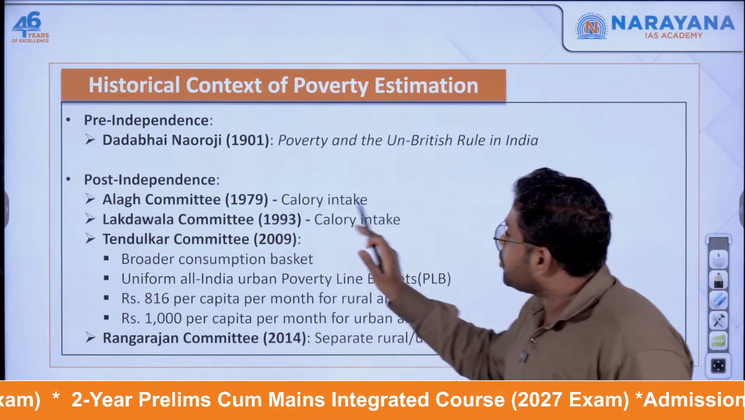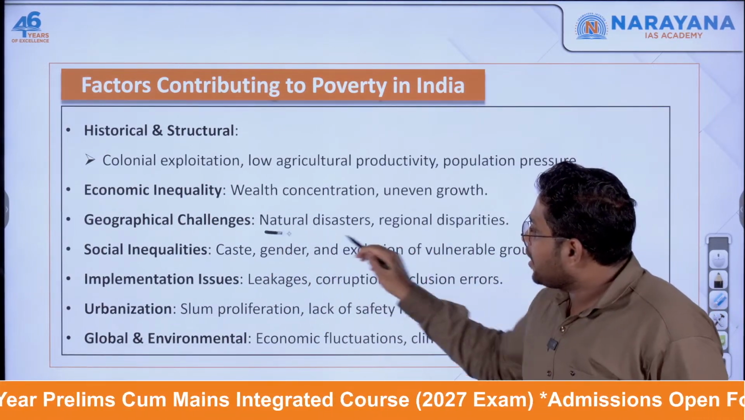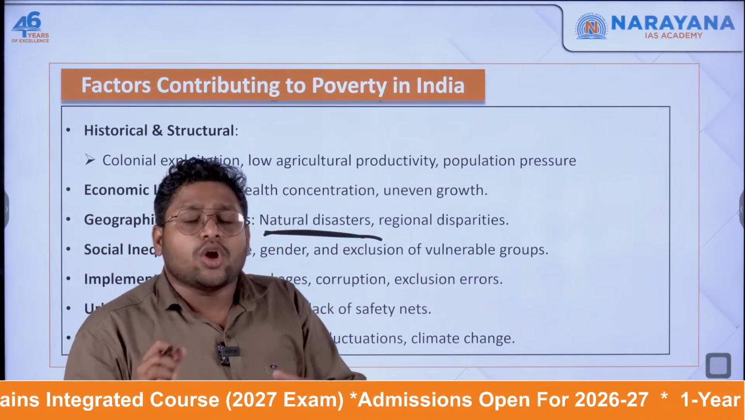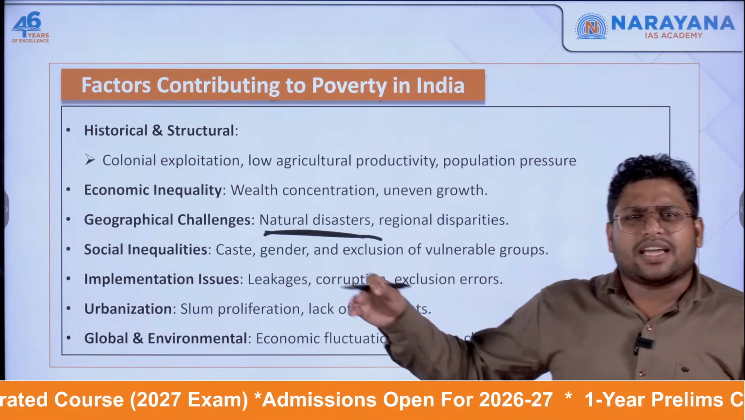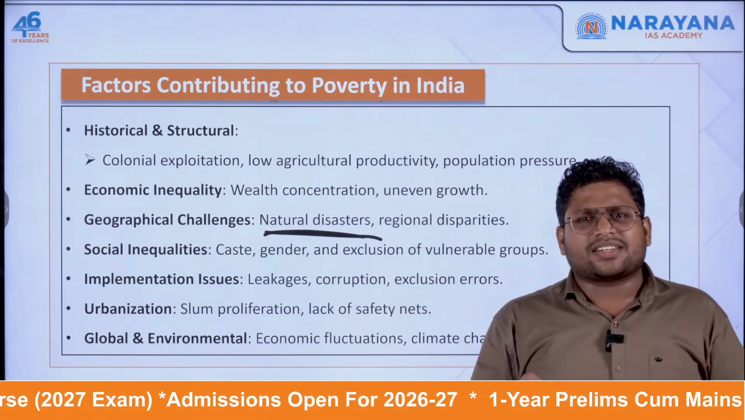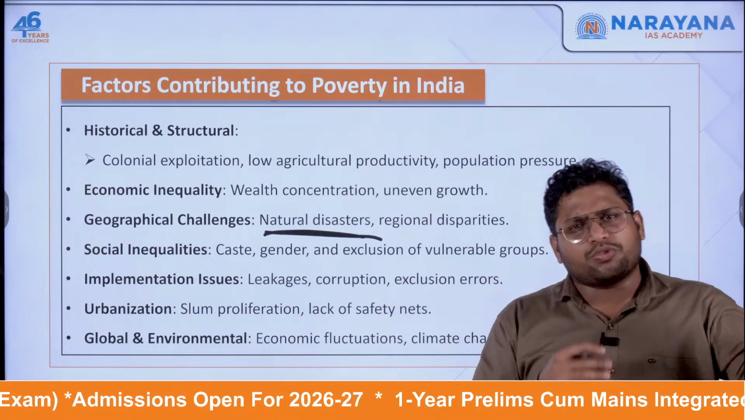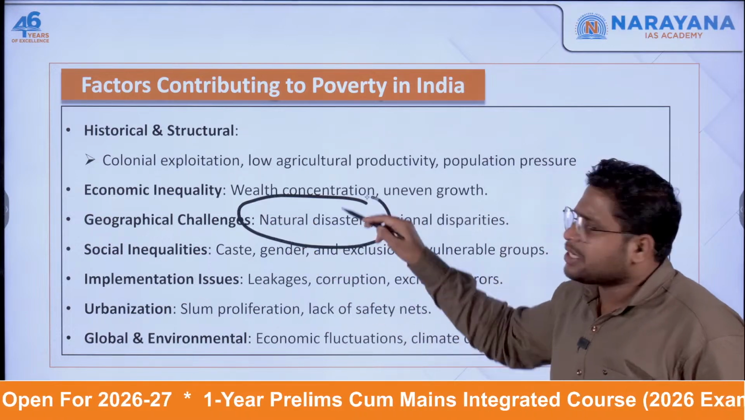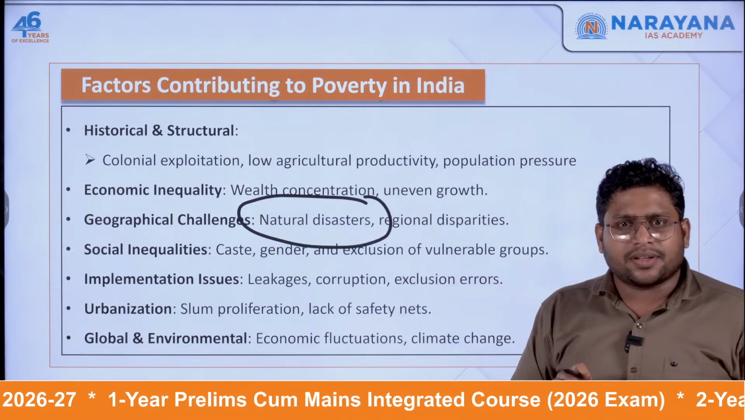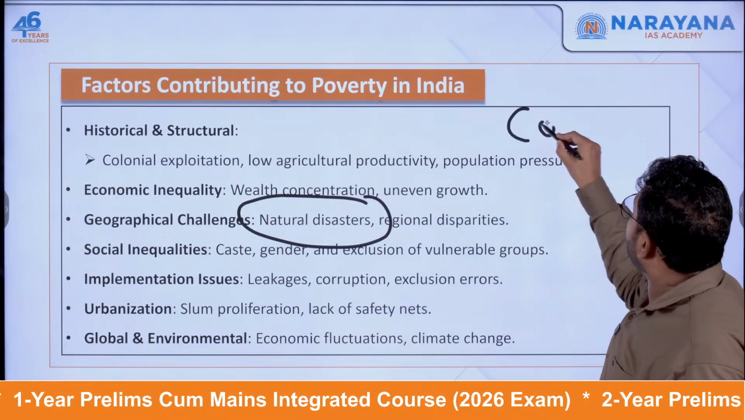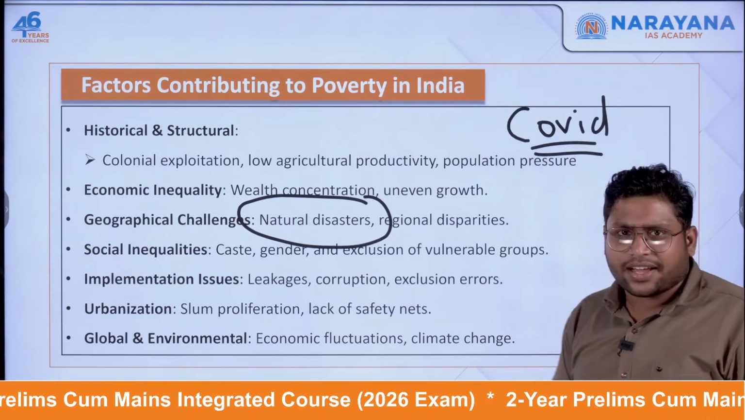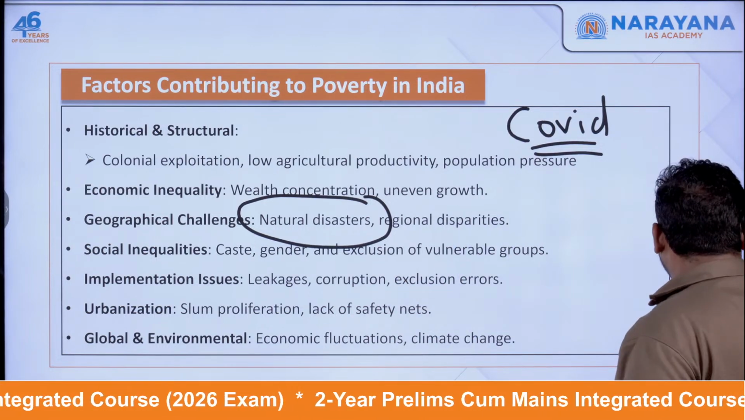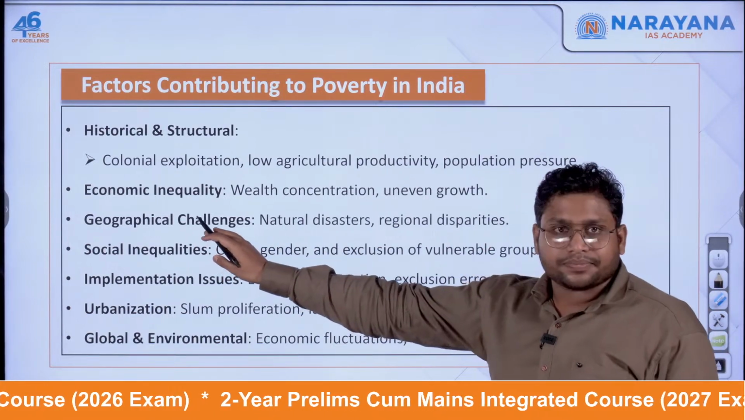Then there are some geographical challenges. For example, we see many natural disasters. In areas like West Bengal and Odisha, multiple times some kind of natural disaster comes. Or if you look at Bihar, many times floods have displaced many people from that region. We can even take the example of COVID-19, which was a major disaster for India, wherein we had to go for a major lockdown, and there were health challenges. All this led to poverty for many people.